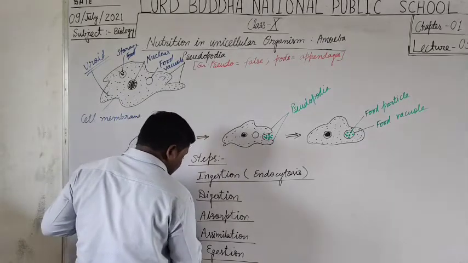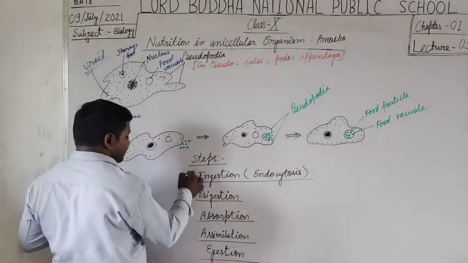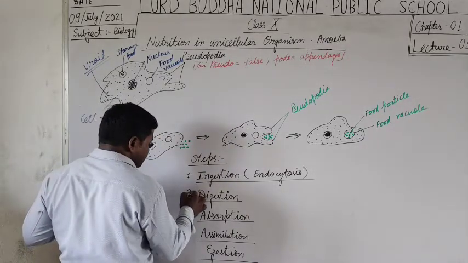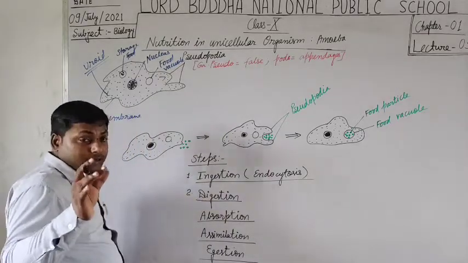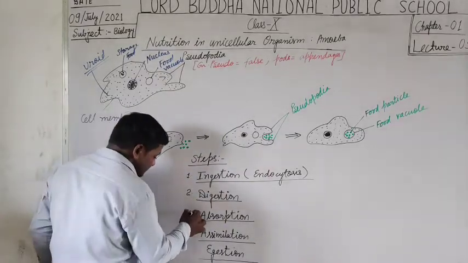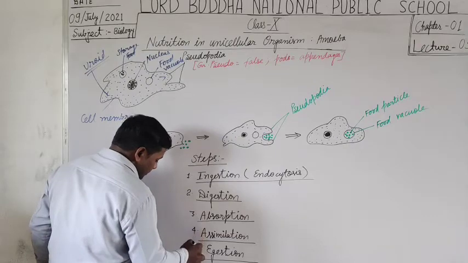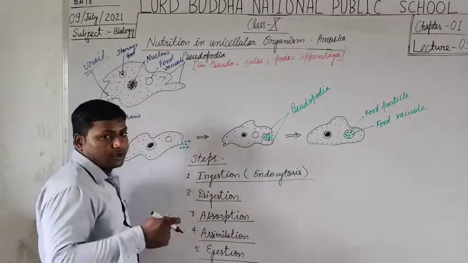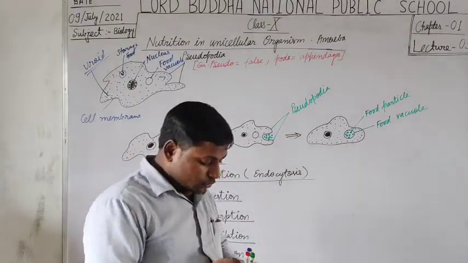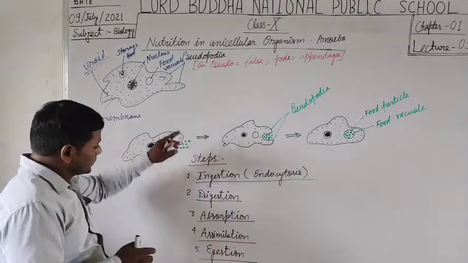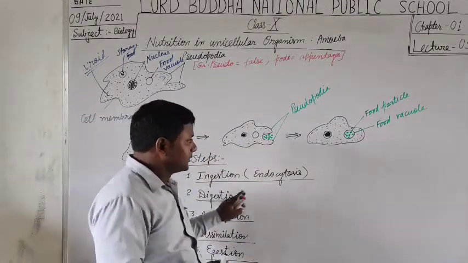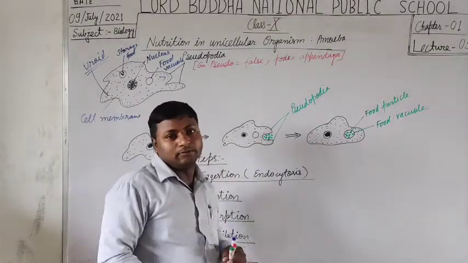Thus there are mainly 5 steps that are involved in the nutrition process in holozoic, either unicellular or multicellular organism. So here we are going to discuss these steps by taking the example of amoeba.